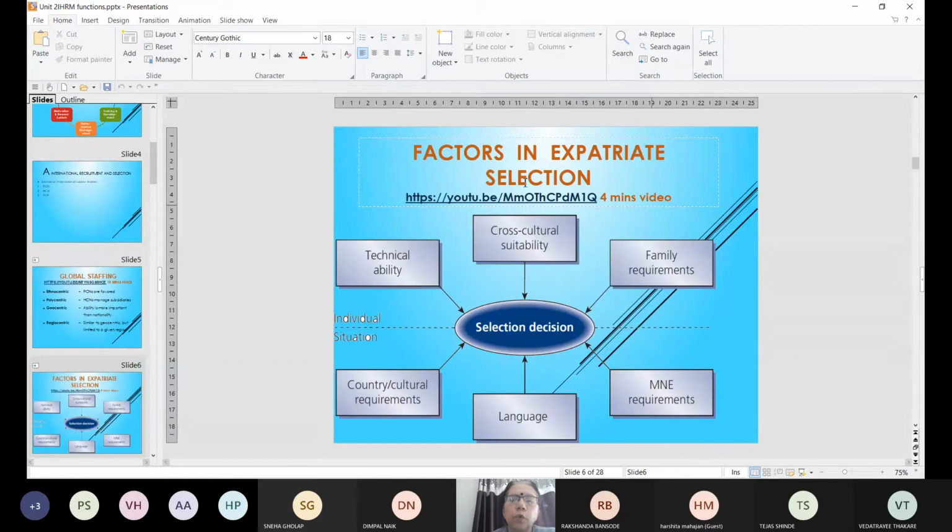Now this is about selecting an expatriate. Who is an expatriate first of all? Any employee whom you are sending for an international assignment becomes your expatriate.